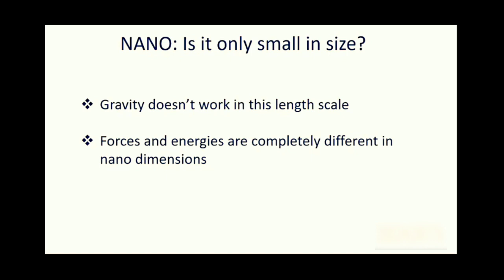Friction also has a different role in nanoscale. In fact, in case of nanoscale surfaces, the friction is very, very small, almost zero. Besides, the energy spectrum of the electrons gets drastically changed, which I will discuss in the subsequent section. And this change in the electronic energy spectrum leads to various interesting properties exhibited by these nanomaterials.